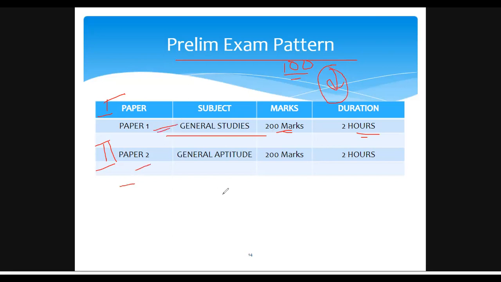Paper two is general aptitude, that means CSAT, the Civil Services Aptitude Test. It's about aptitude, and you will be given many questions related to mental ability.